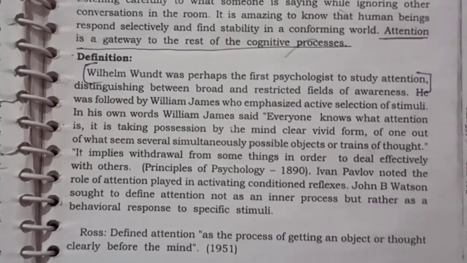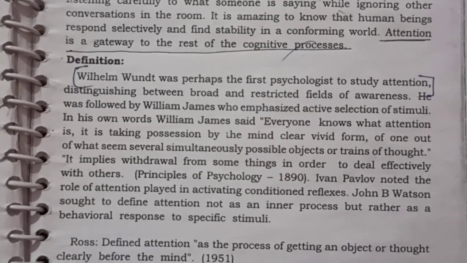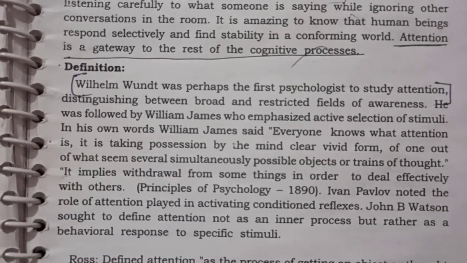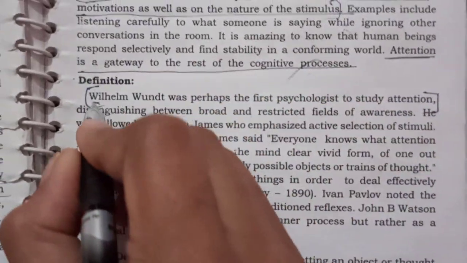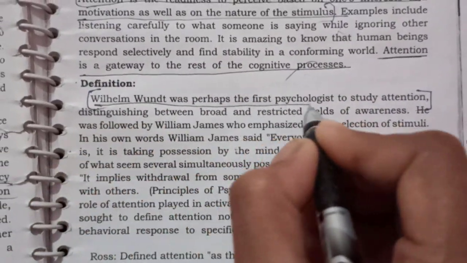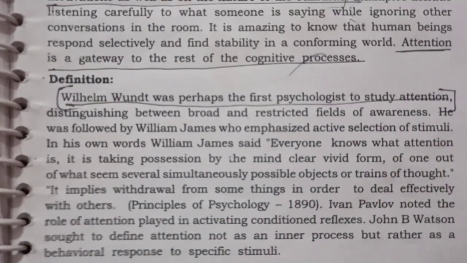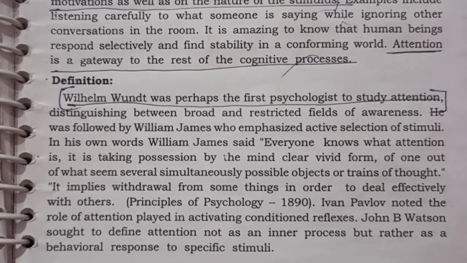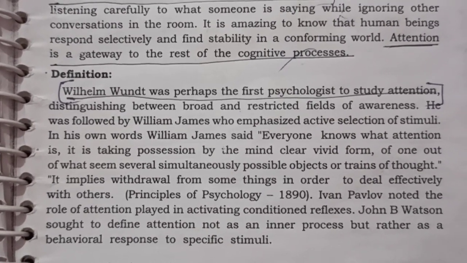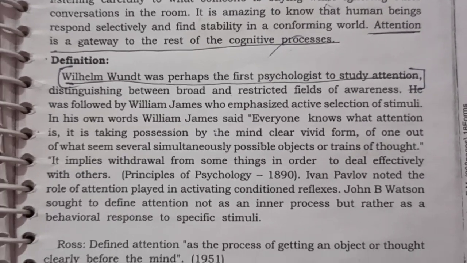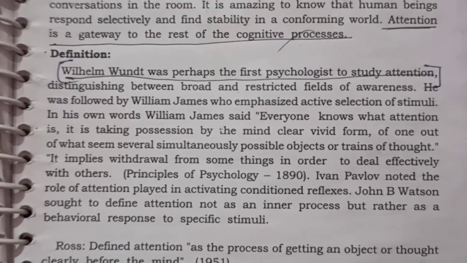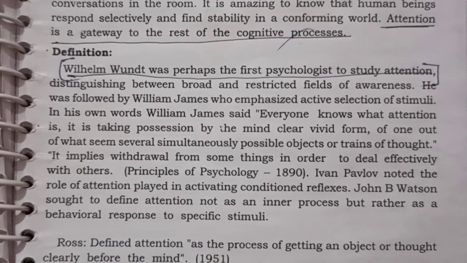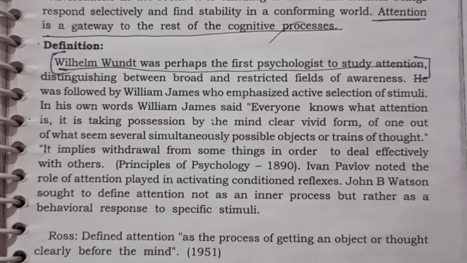Wilhelm Wundt was perhaps the first psychologist to study attention. Distinguishing between broad and restricted fields of awareness, he was followed by William James, who emphasized active selection of stimuli. So there you select a stimulus to pay attention to. In his own words, William James said, "Everyone knows what attention is.